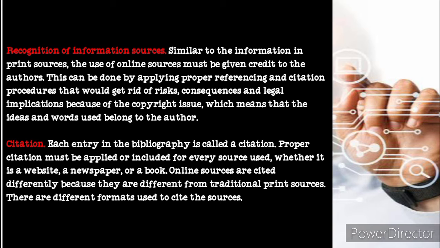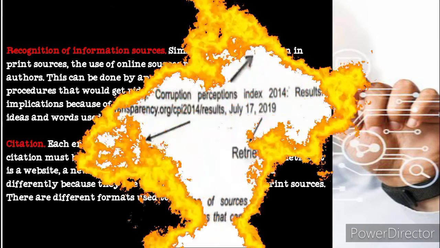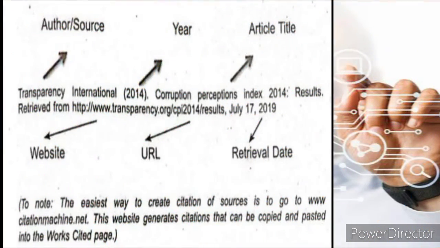Proper citation must be applied or included for every source used, whether it is a website, a newspaper, or a book. Online sources are cited differently because they are different from traditional print sources. There are different formats used to cite the sources. As you can see, there is a way to create a citation of sources.